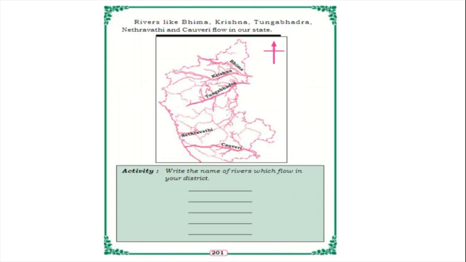So in your district you have to find out which river flows in your district. If you ask your parents or take elders' help, you will come to know which river flows in your district. Okay. Yes.